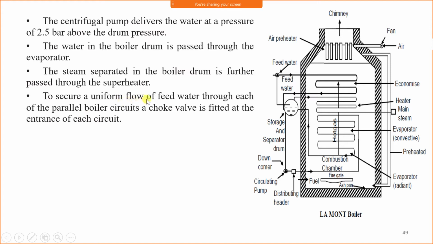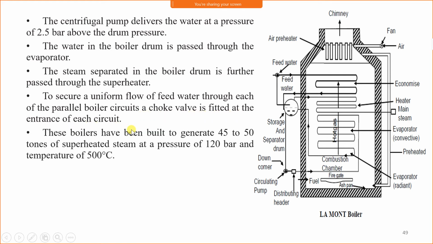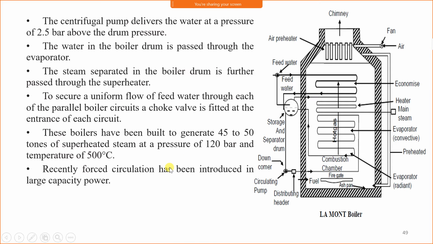To secure uniform flow of feed water through each of the parallel boiler circuits, a choke valve is fitted at the entrance of each circuit. These boilers have been built to generate 45 to 50 tons of superheated steam at a pressure of 120 bar and a temperature of 500 degrees Celsius. Means this boiler generates 45 to 50 tons of superheated steam at a pressure of 120 bar and 500 degrees Celsius.